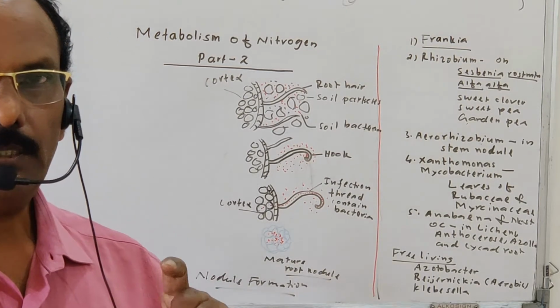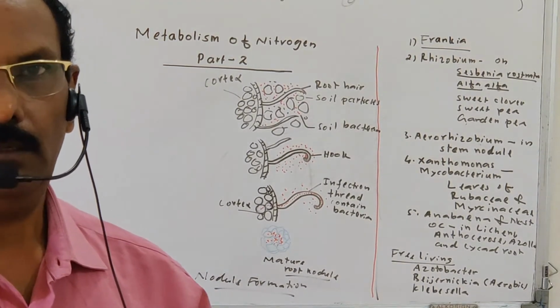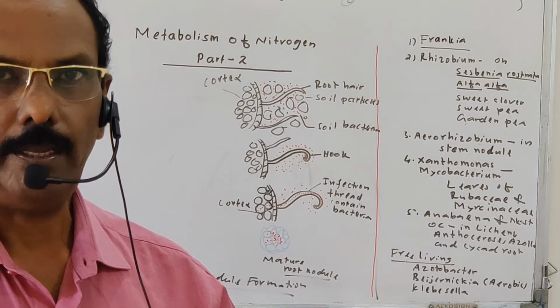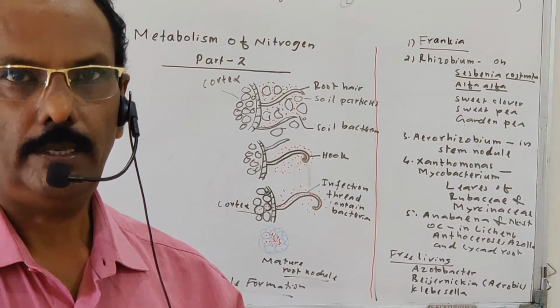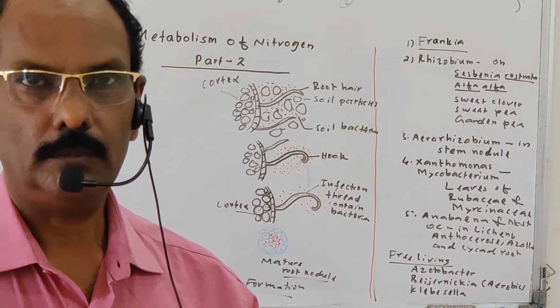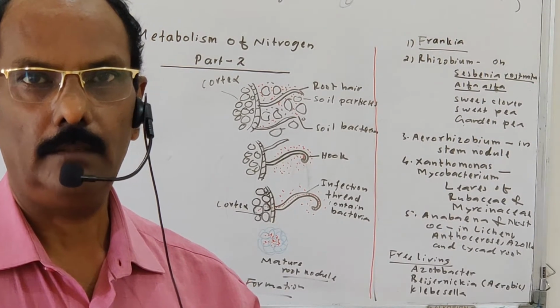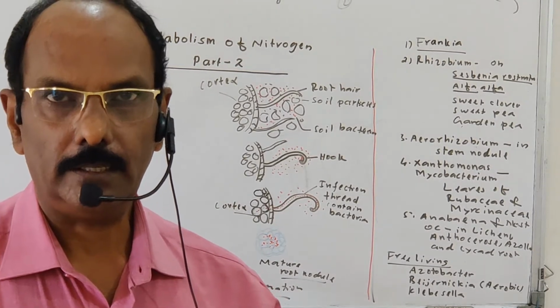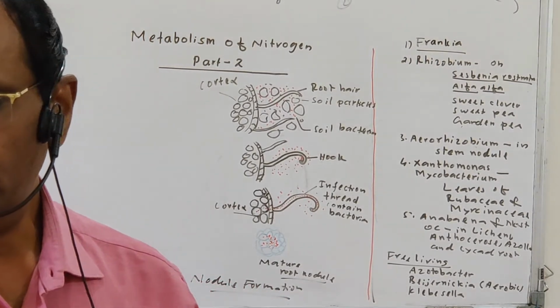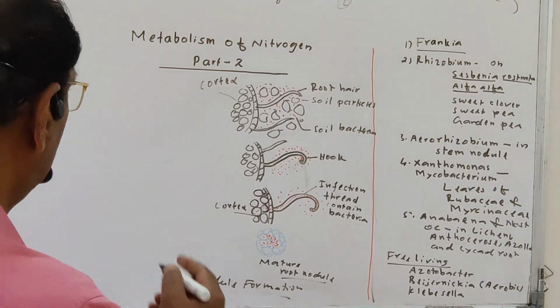This biological nitrogen fixation is possible only with the help of some prokaryotic organisms. It is not possible in eukaryotic organisms. Why is it found exclusively in prokaryotic organisms? Because biological nitrogen fixation requires a particular enzyme, the nitrogenase.